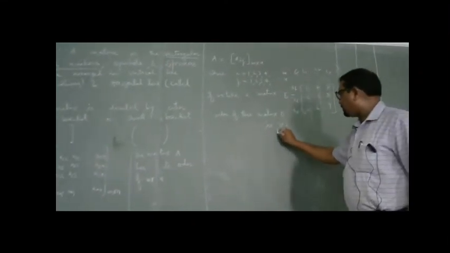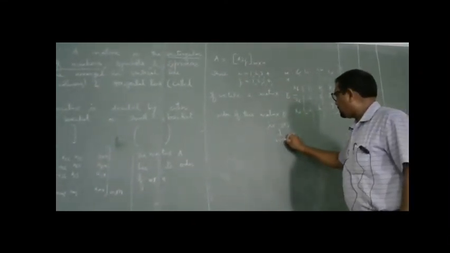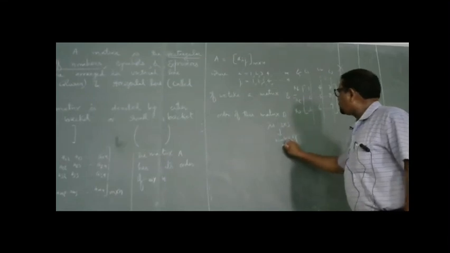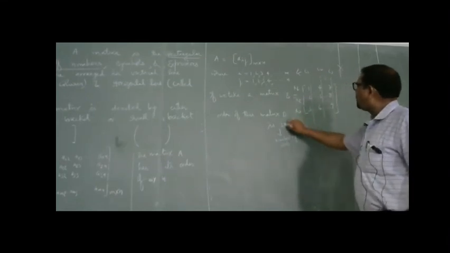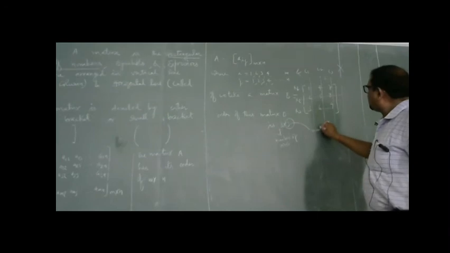The order of this matrix is 3 cross 3, meaning that in the product 3 cross 3, the first number indicates the number of rows, whereas the second number denotes the number of columns.